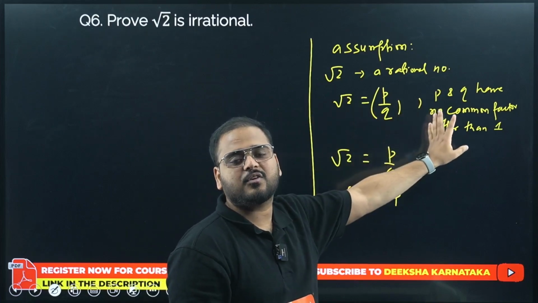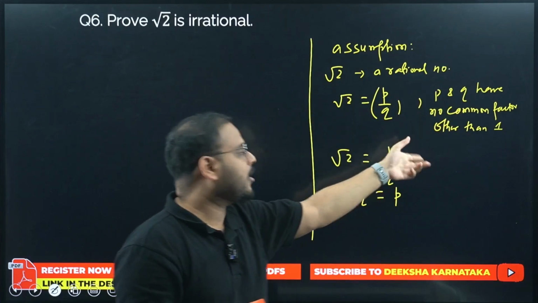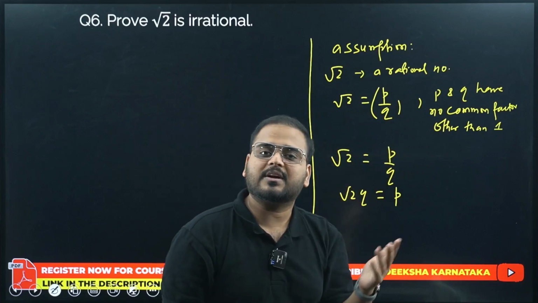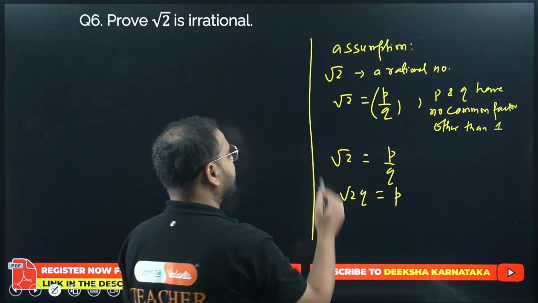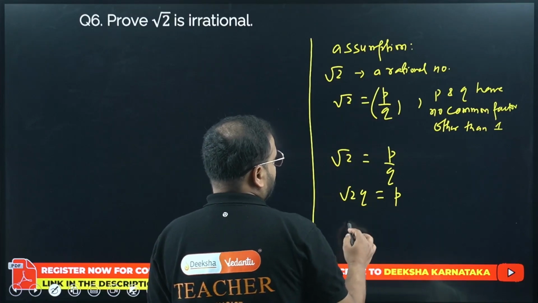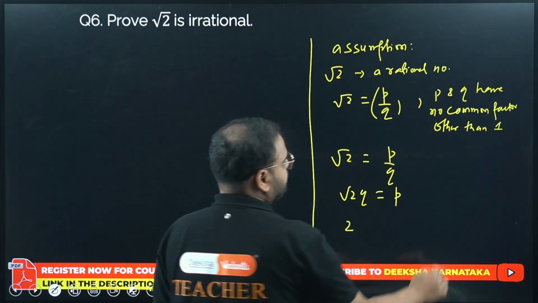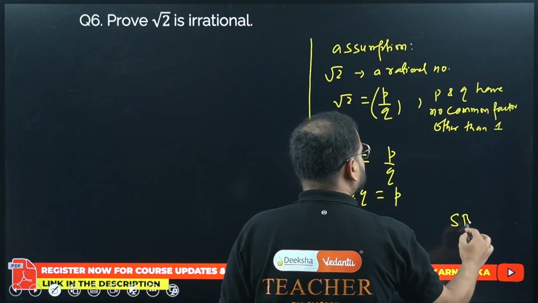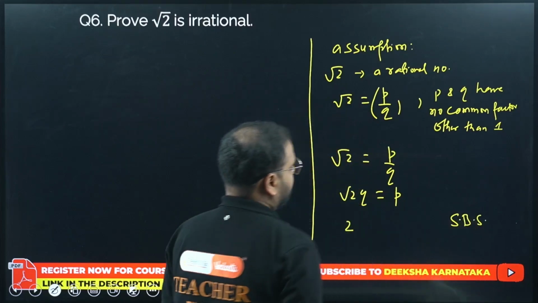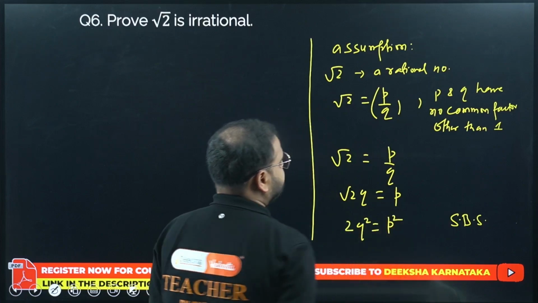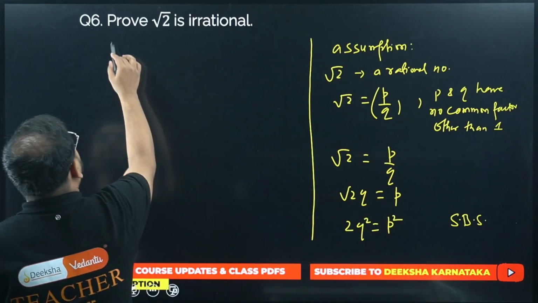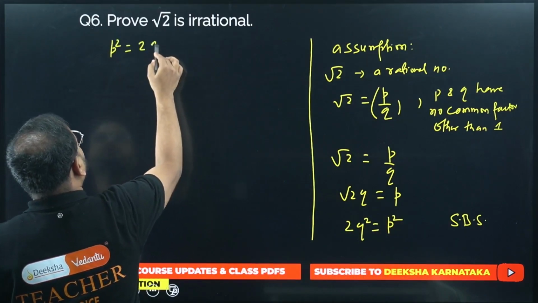The definition of a rational number says it has to be co-prime, or simply no other common factor than 1. Now, square both sides of root 2 q equals p. You get p square equals 2 q square.